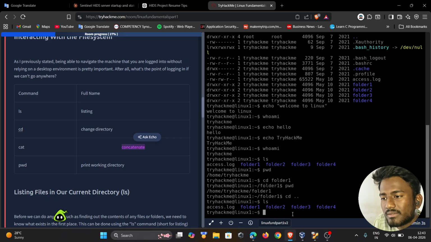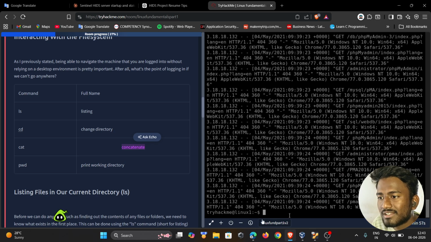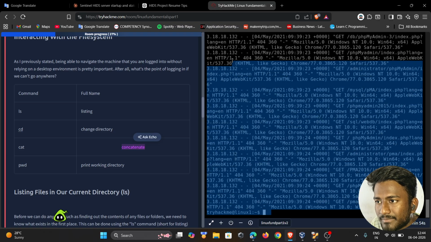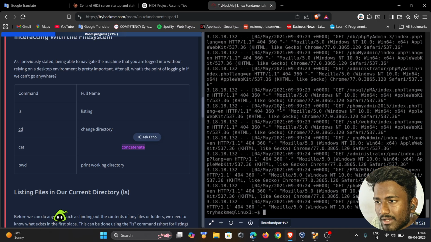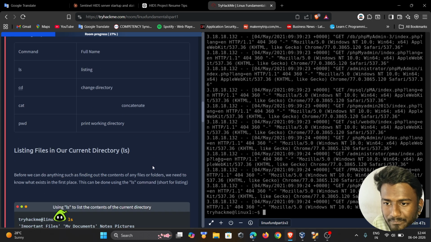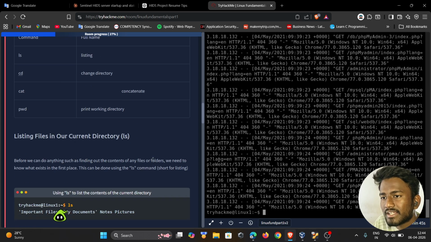So here we use the cat command with access.log, and we see the logs that come under the access.log file. How can we know that? Using the cat command. Concatenate means to join different things also, and in Linux we use cat to see the data inside a file.